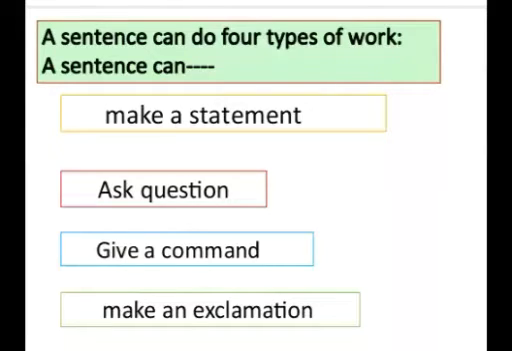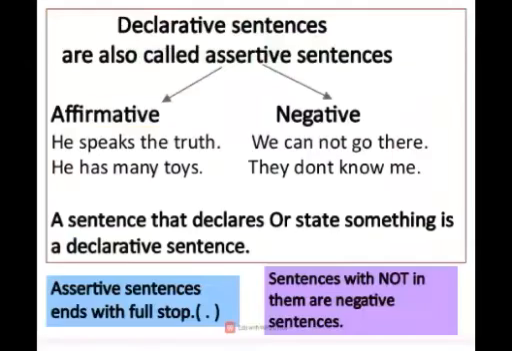And fourth, a sentence can make an exclamation. As, what a brave boy Roy is. How beautiful these paintings are. So, a sentence can do 4 types of work: make a statement, ask a question, give a command, and make an exclamation. Now let's see all of them one by one.